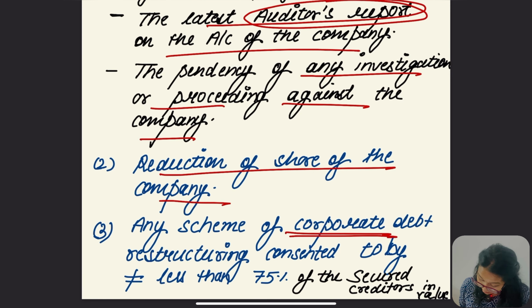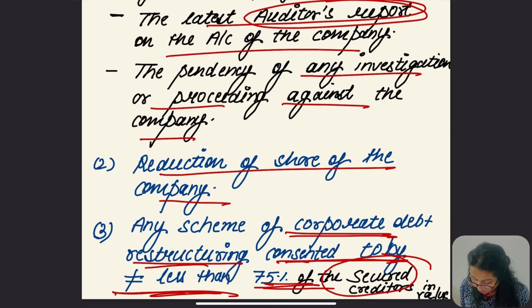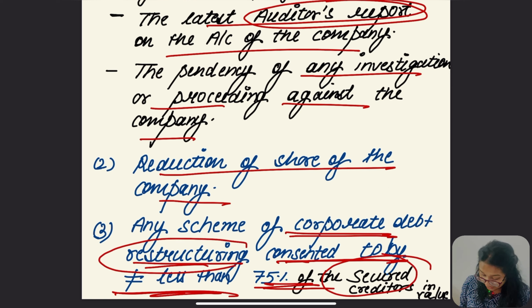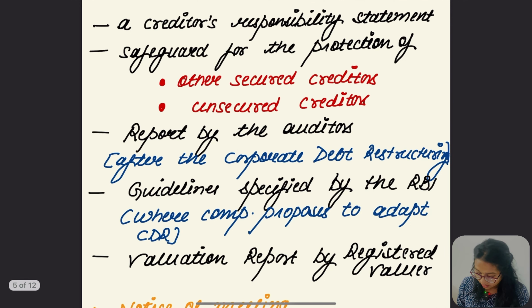Any scheme of corporate debt restructuring, consented to by not less than 75% of secured creditors, should also be disclosed.